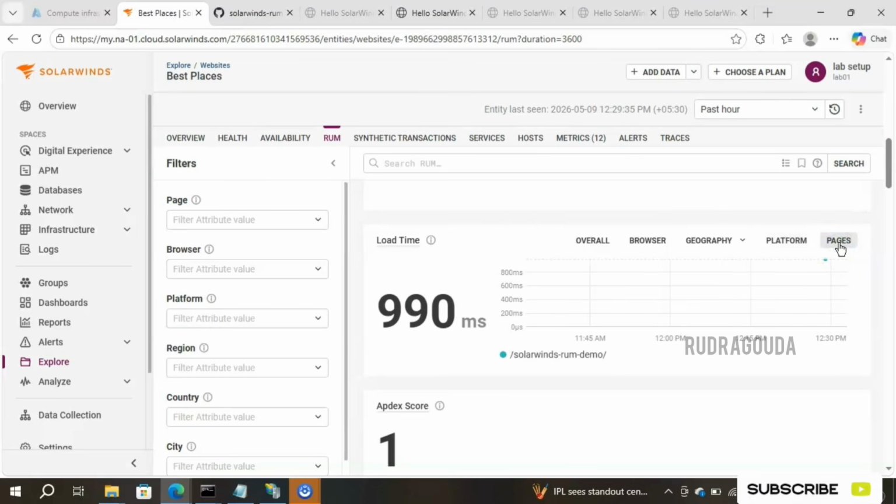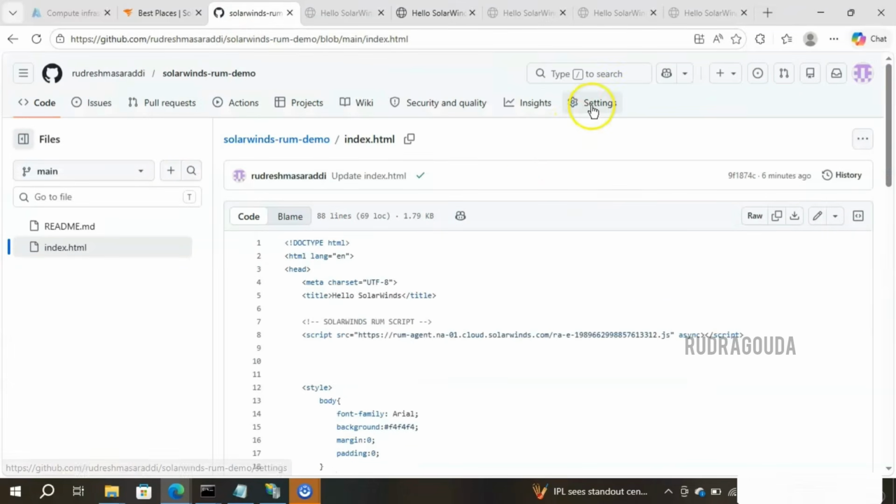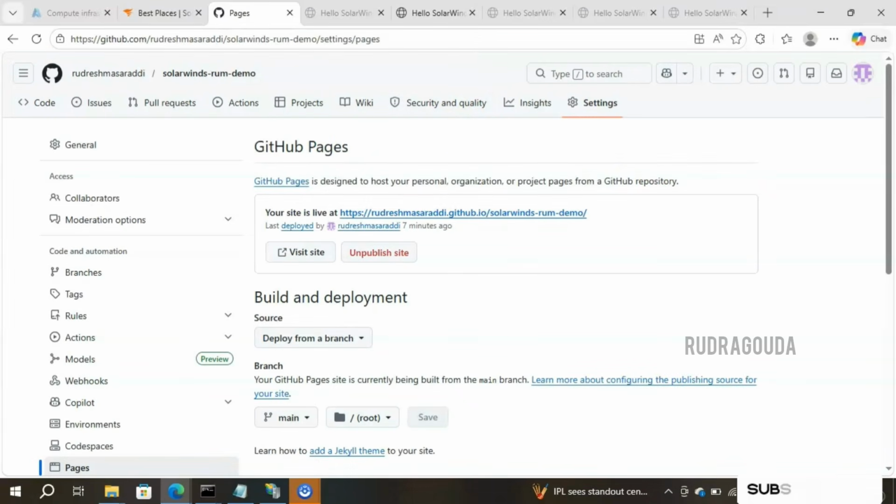Like that, if I go to the pages, it will show what all pages we have visited so far, because it's real user monitoring only, right? So it says we are connecting this particular page, SolarWinds RUM demo. Let me go here and I'll show you that. I'll go to the GitHub, I'll scroll completely up, I'll go to settings and then pages. Here it should show that information.